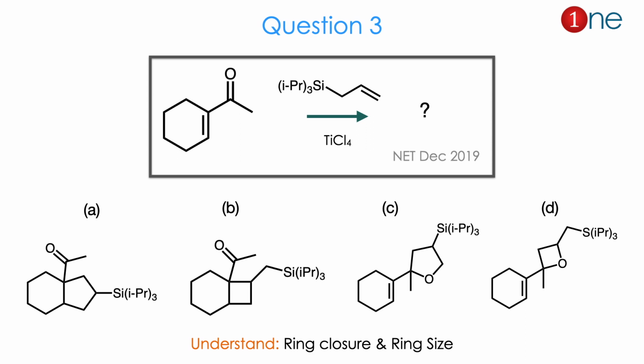Then question number 3. The starting material is a conjugated ketone. You have a silane attached at the allyl carbon there. You are using titanium tetrachloride as the reagent. They ask you to find the product.